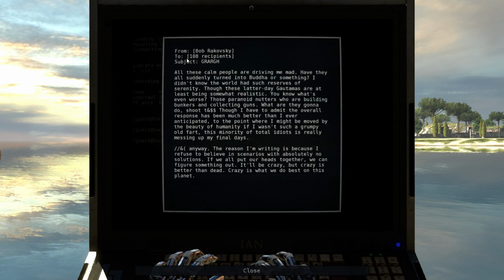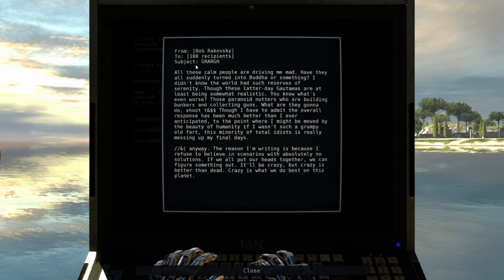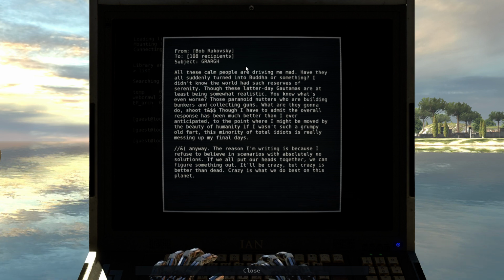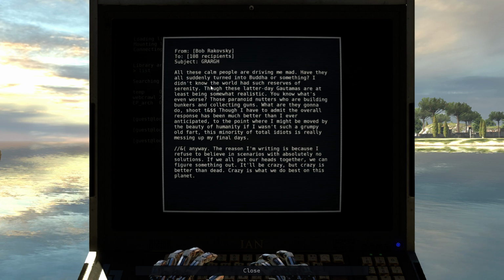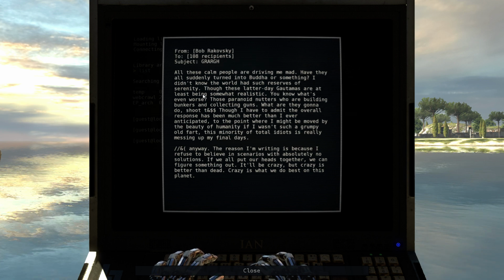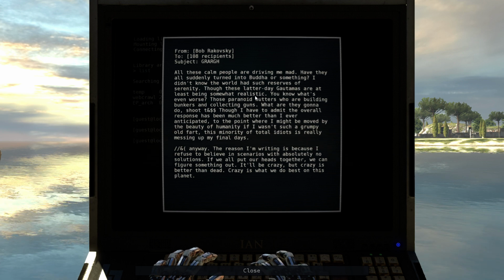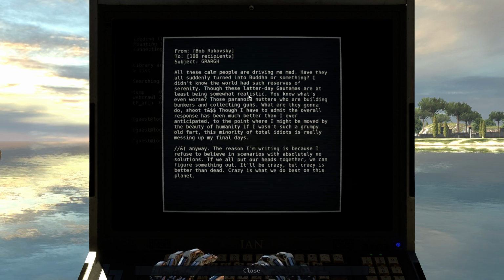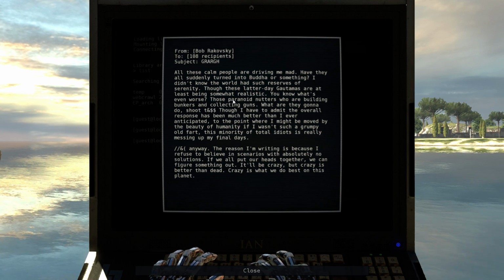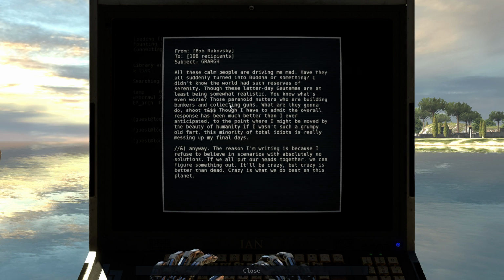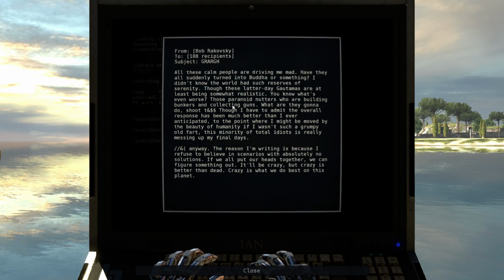To 108 recipients. Subject, Garg. All these calm people are driving me mad. They have all of a sudden turned into Buddha or something. I didn't know the world had such reserves of serenity. Though these later-day Gautamas are at least being somewhat realistic. You know what's even worse? Those paranoid nutters who are building bunkers and collecting guns. What are they gonna do? Shoot?